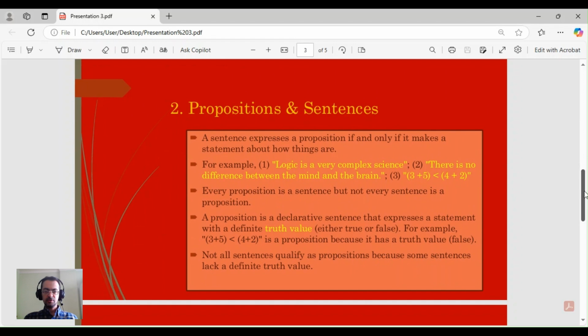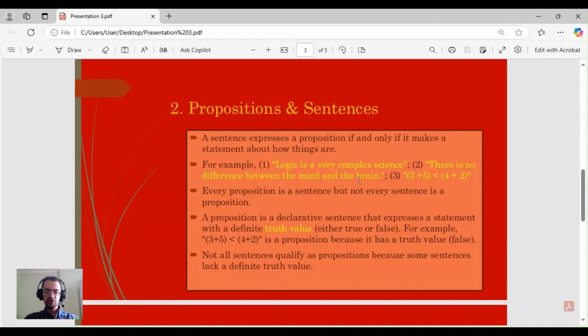What can we say about the interrelationship between propositions and sentences? Our definition is this: a sentence expresses a proposition if and only if it makes a statement about how things are. For example, we have used three examples here. The first one: logic is a very complex science. Second one: there is no difference between the mind and the brain. And the last one is a mathematical expression: 3 plus 5 is less than 4 plus 2.